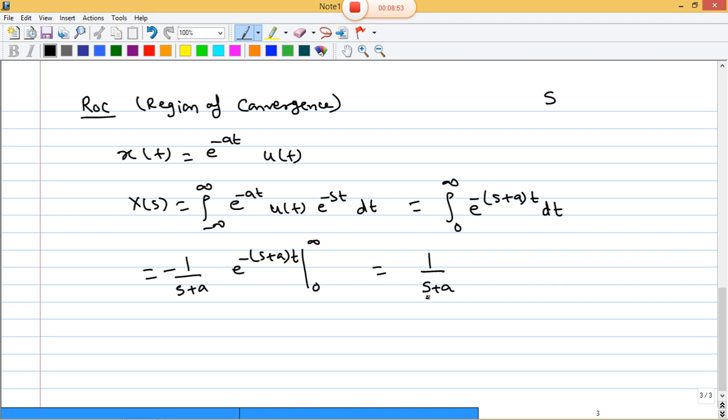Now s is sigma plus j omega, so it's a complex variable. The real part of s is sigma. So the real part of s should be greater than minus a. How?